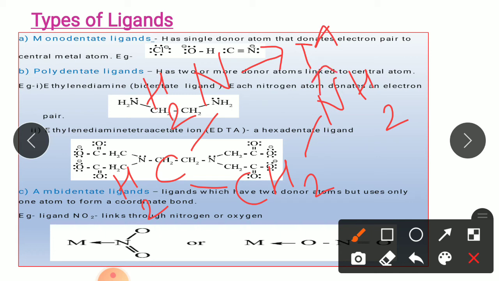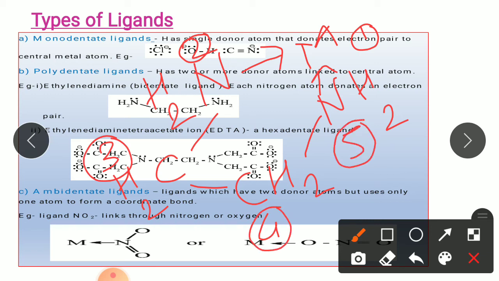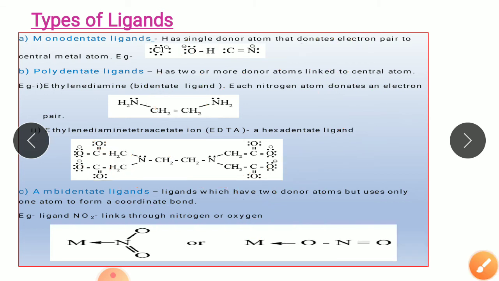So now if you count the number of atoms over here, 1, 2, 3, 4 and 5. So this ethylene diamine is forming a 5-membered ring with your central metal atom. So in this way they are forming metal rings. They are called metal chelates, and polydentate ligands are also called chelating ligands.